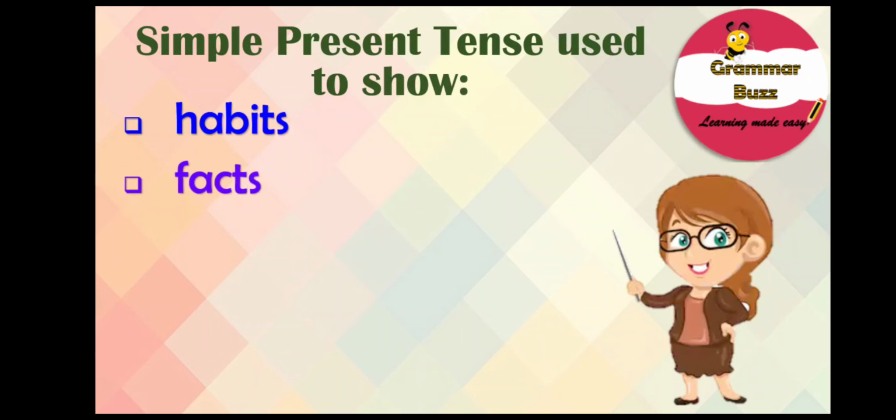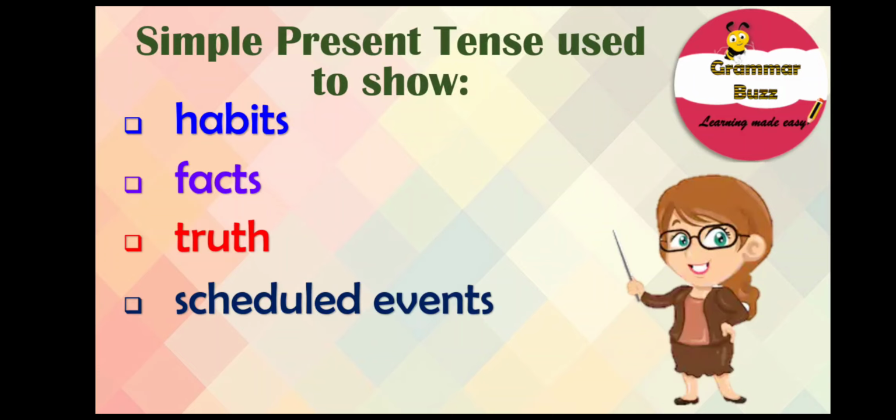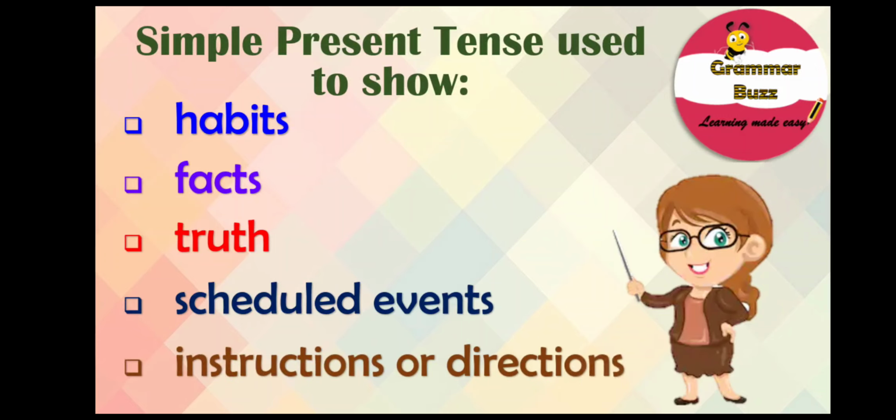It is used to tell us about facts. It is used for universal truth. It tells us about some permanent truth that never changes. It is even used to tell us about scheduled events in the near future. Remember, only in the near future, and also while giving instructions and directions.